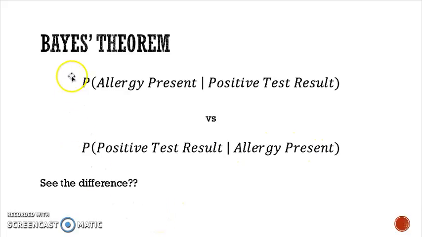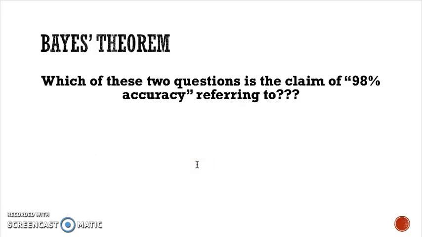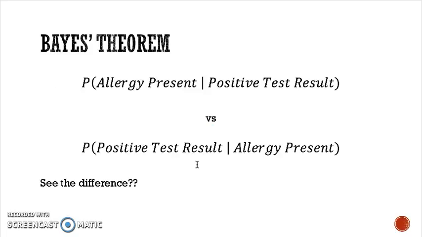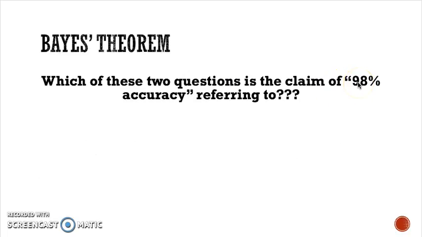You can see these two expressions are talking about really two different things. The top one is the probability that the allergy is actually there. The bottom one is the probability that we get a positive test result. And so the real question is, which of those two things is that 98% accuracy claim referring to? Is it referring to a 98% chance that you got a positive test result because you have the allergy? Or a 98% chance that you have the allergy because you got a positive test result? What is that 98% actually referring to?